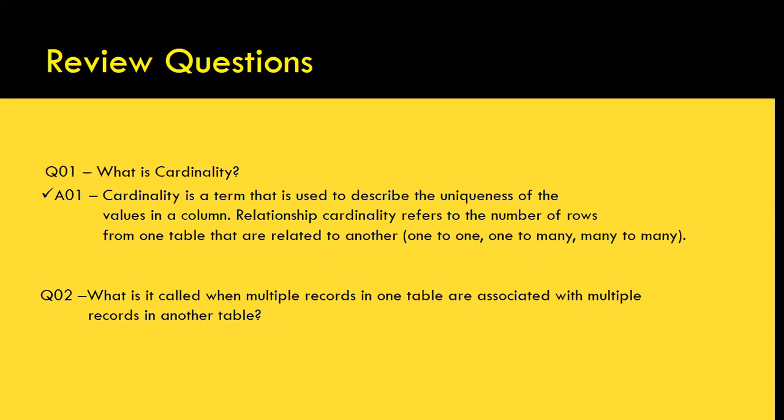What is it called when multiple records in one table are associated with multiple records in another table? We discussed it as part of the types of relationship. Is it called one to many or many to one? I just give you the clue.